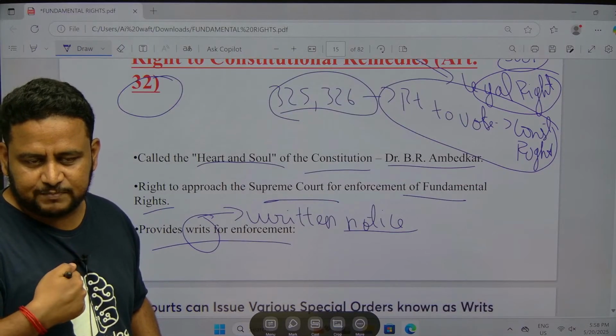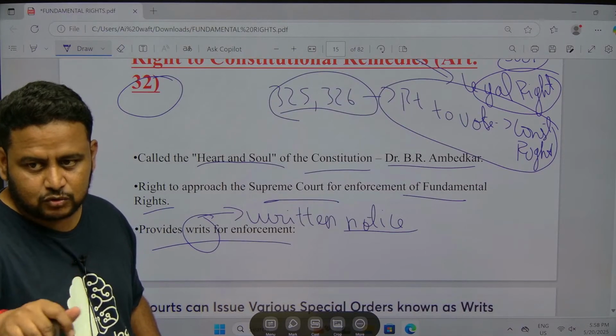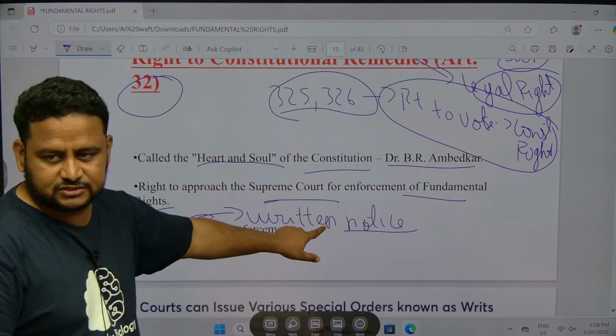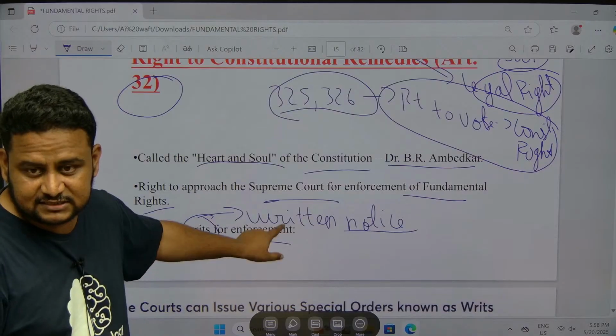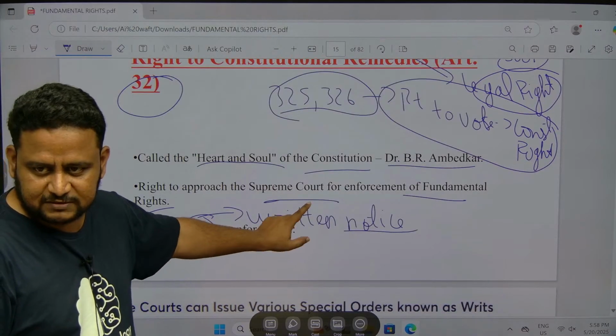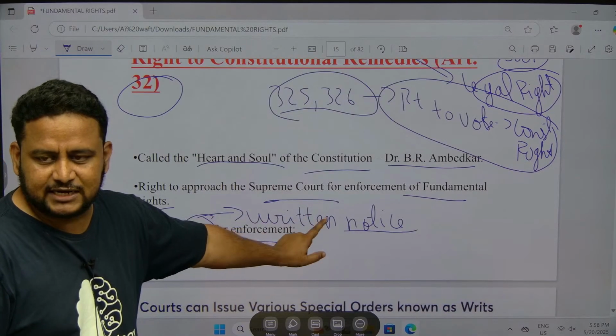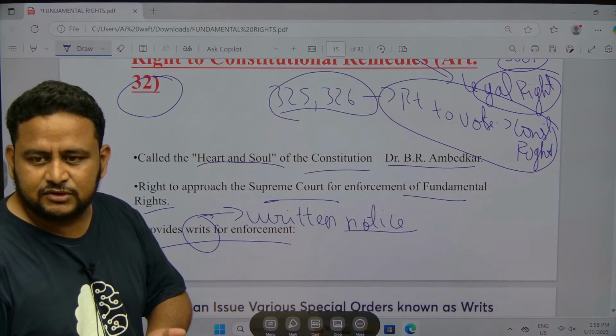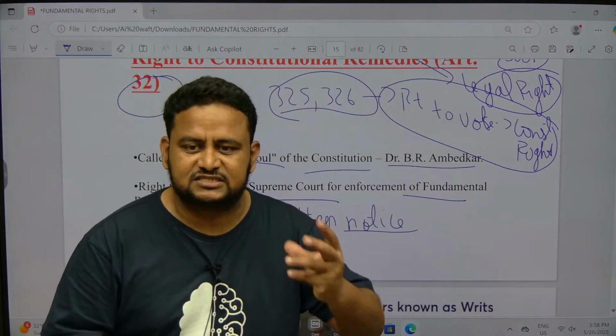Against the person who has stopped me from going, allow me to go, the Supreme Court will issue the writs. That is the meaning of written notice. Not just verbally, it says in writing. Suppose the police has stopped me, it can send the police the written notice. That is the meaning of writs. So like this, there are various writs. You have to understand the name and the meaning of them.